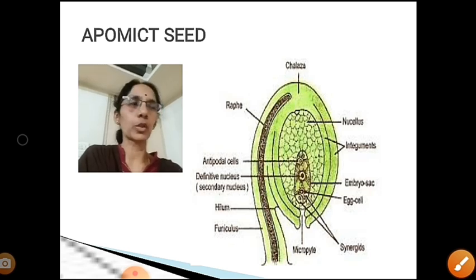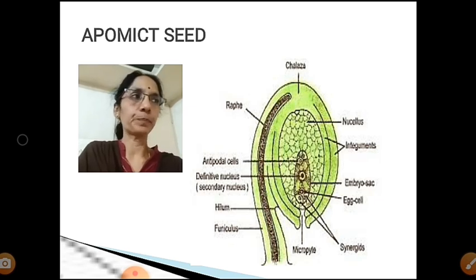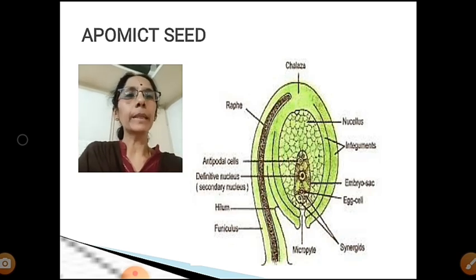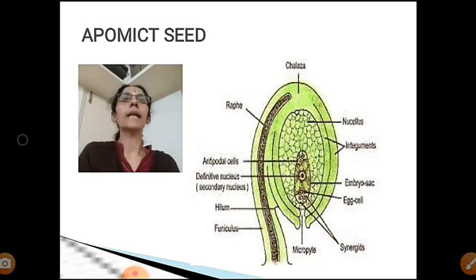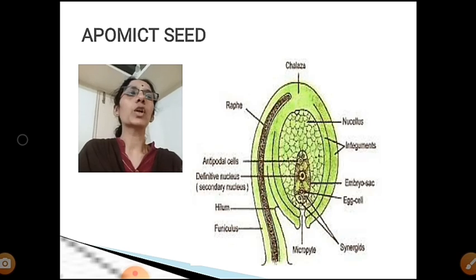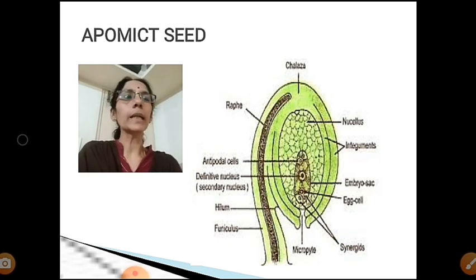So this is how apomixed seeds are produced. What is apomixis? Seed production without fertilization. It is an asexual mode of reproduction, but it mimics the sexual mode. In grass and Asteraceae, the egg mother cell is diploid; without meiosis, it directly forms the egg cell, and that forms the embryo. But in citrus and mango, the nucellar cells surrounding the embryo sac enter into the embryo sac and form the embryo. This is how apomixed seeds are formed, and it is a very important question.